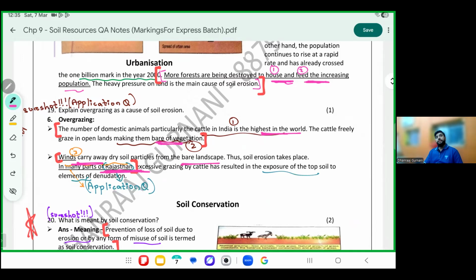Short application question. They have already put yours. Rajasthan gets which type of erosion? What is the cause for Rajasthan? Overgrazing. Wind erosion happens because of overgrazing. Explain what is overgrazing. India's cattle population is the highest in the world. When these cattle eat on bare lands or bare vegetation, it results in the same.